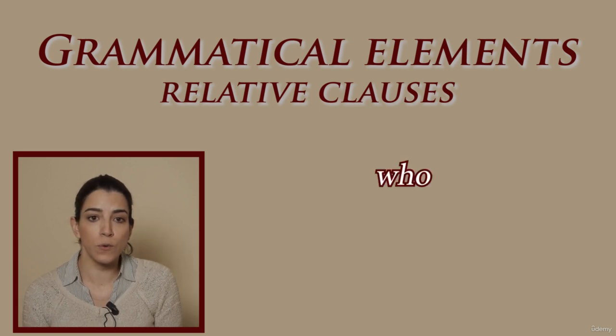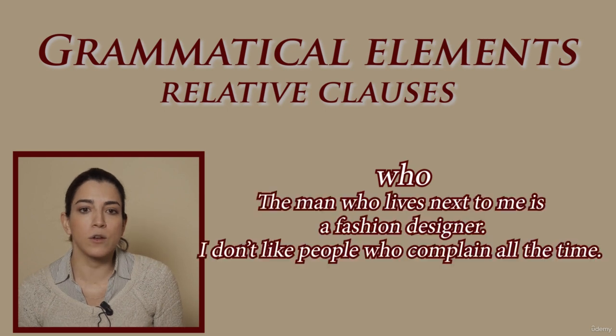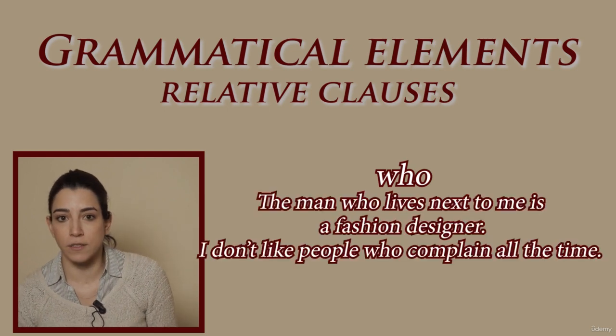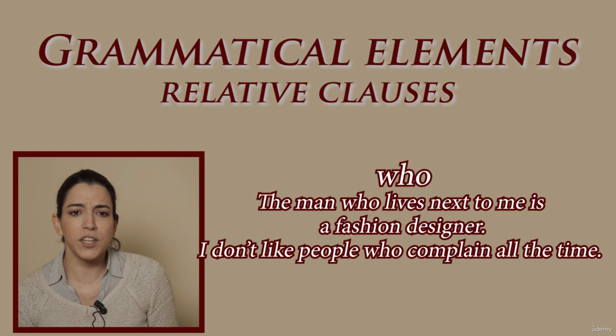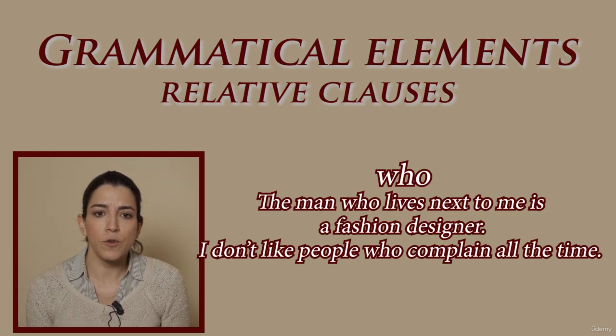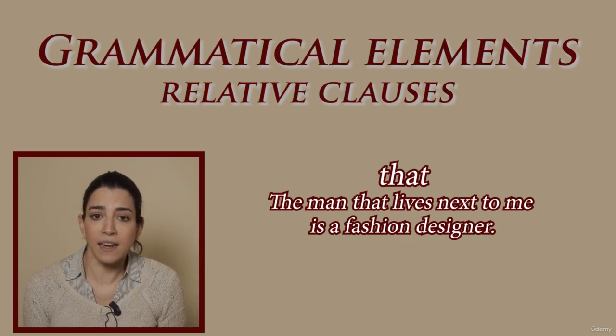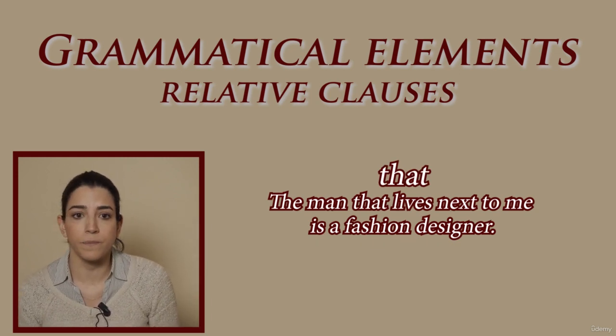We use who in a relative clause for people. The man who lives next to me is a fashion designer. I don't like people who complain all the time. You may also use that for people. The man that lives next to me is a fashion designer.